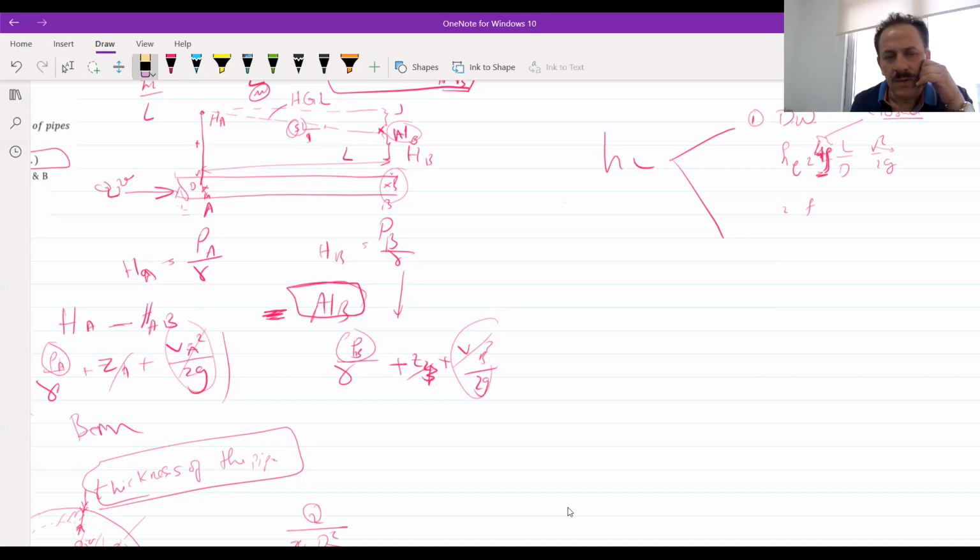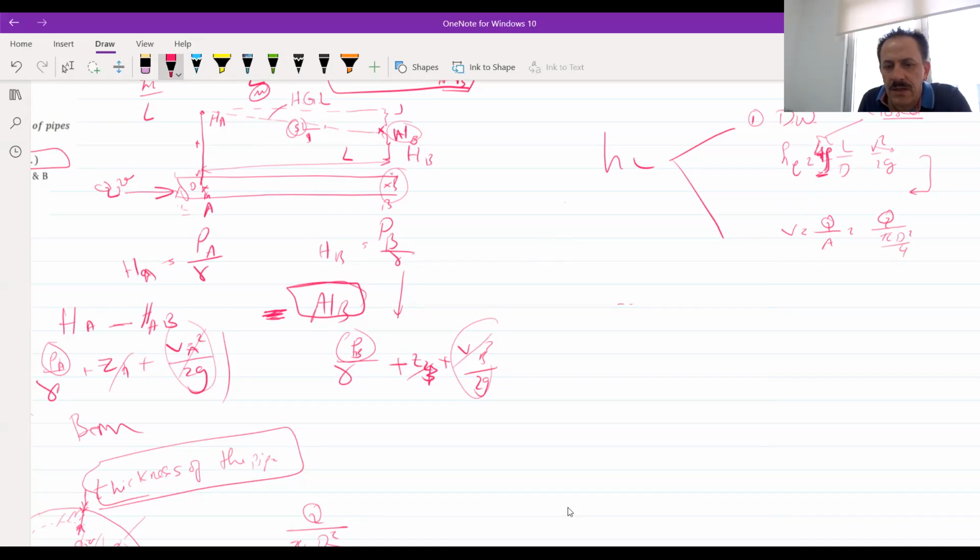Okay. Now, when we are using this equation, we just simplify it somehow, I mean by simplifying the velocity. Usually the velocity is equal to Q over A, which is equal to Q over pi d squared over 4, right? Am I right?